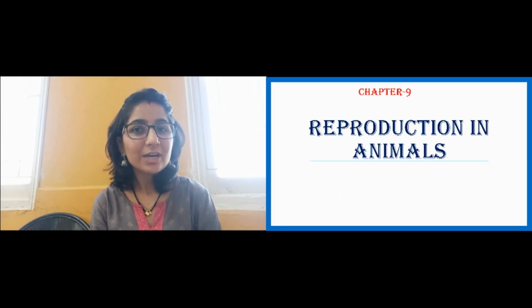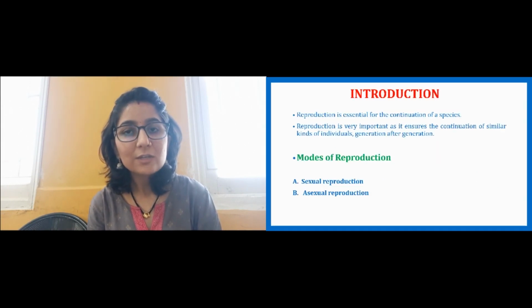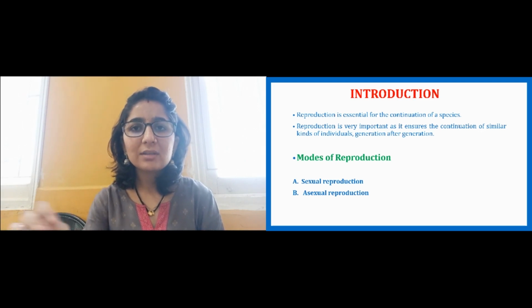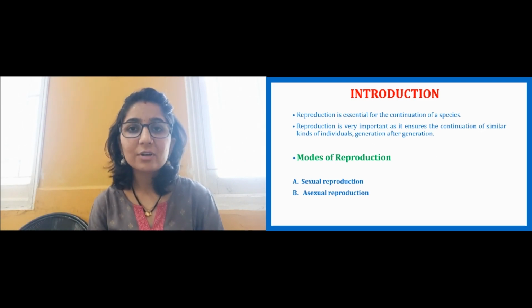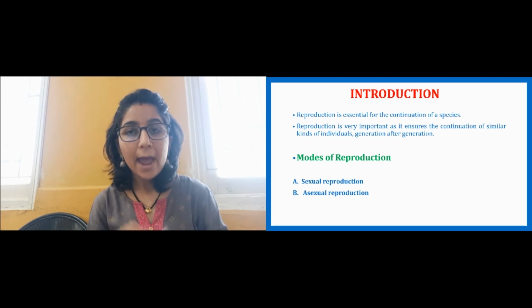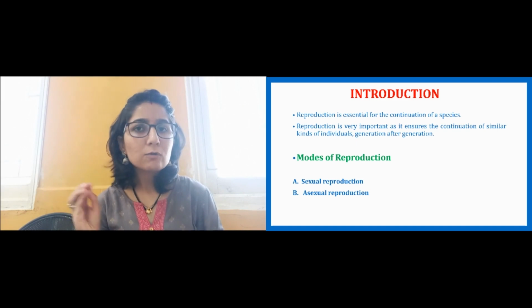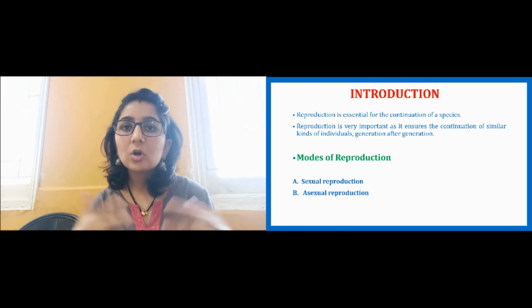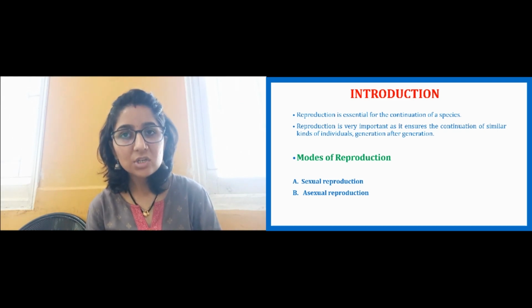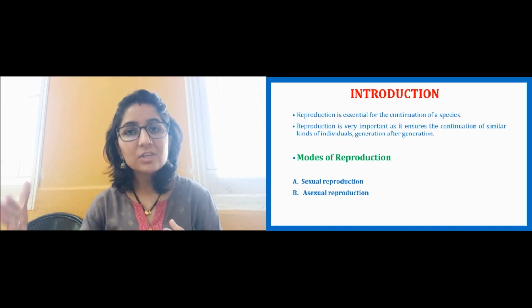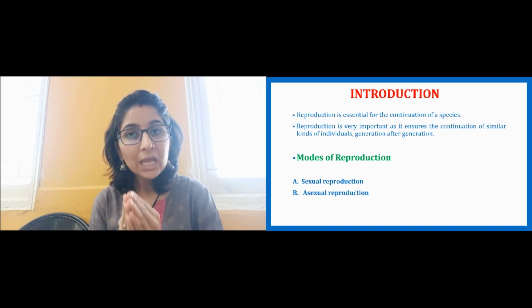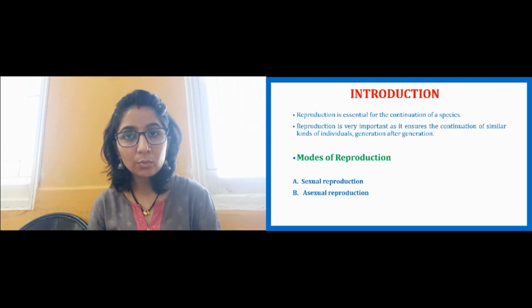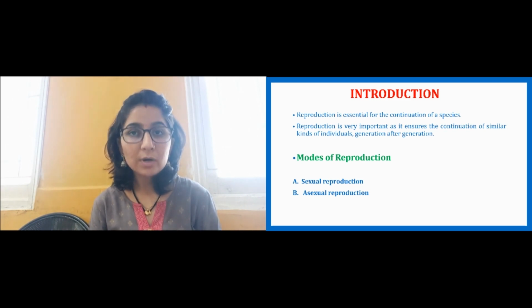So, in this fresh mood, let us start with our next lesson, that is reproduction in animals. Reproduction is very important for a living organism, as you have learned all the characteristics a living organism possesses. That includes growth, excretion, respiration, digestion, and also reproduction, right? Reproduction is very necessary for the continuation of a species. If a species needs to be continued, then of course it has to reproduce.